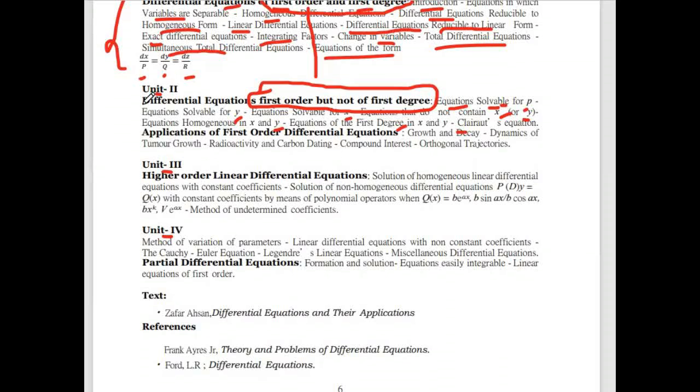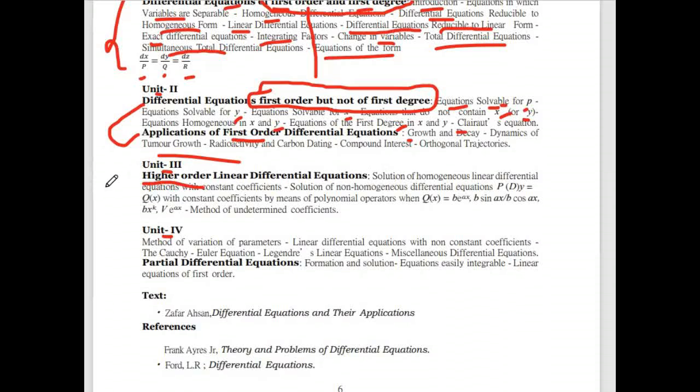Okay, after that the next topic is applications of first order differential equations. So what are the applications of first order differential equations? Growth and decay, dynamics of tumor growth, radioactivity and carbon dating, compound interest and orthogonal trajectories. Okay, these are the applications of first order differential equations. Now coming to the higher order. So first order is over. Now coming to higher order linear differential equations.